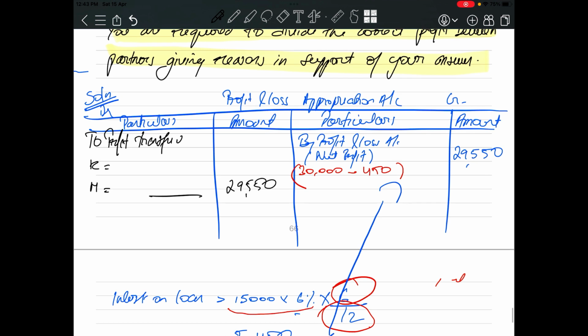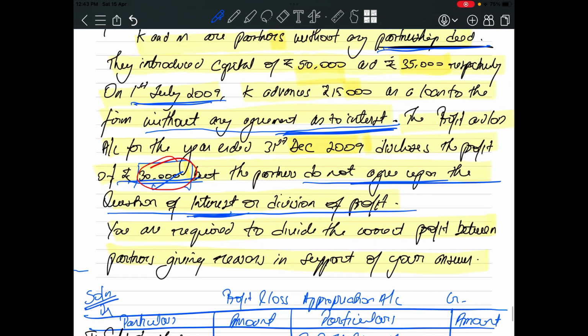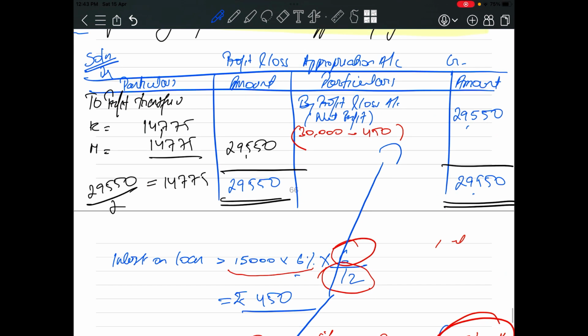Now there is no partnership deed, the partnership deed is silent. I have told you that if the partnership deed is silent, we will divide the profit equally between the two partners. So each partner will get 14,775, 14,775. This way our P&L appropriation account will be closed. 29,550. I hope this is clear to you. Very simple. If you want, you can copy.